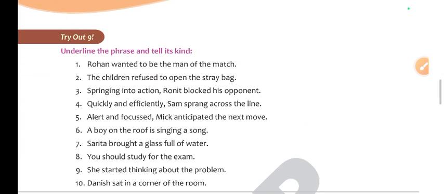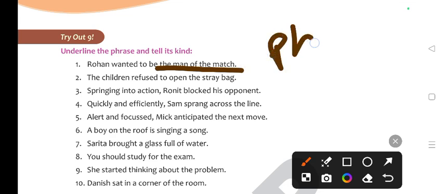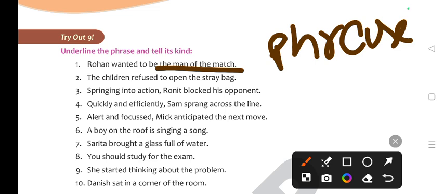Let's solve tryout 9. Underline the phrase and tell its kind. Rohan wanted to be the man of the match. So here the man of the match is what? The man of the match is a phrase. और ये किसके बारे में बात हो रही है? रोहन के बारे में। तो रोहन कौन है? नाउन है। अब हम नाउन के बारे में बात कर रहे हैं तो ये एडजेक्टिव फ्रेज हो जाएगा, ठीक है।